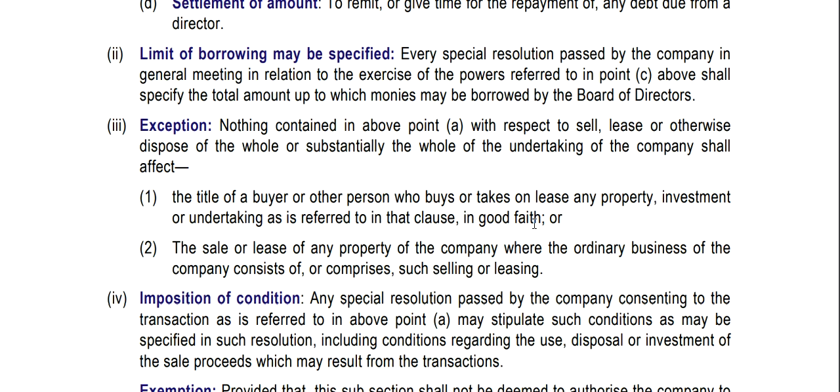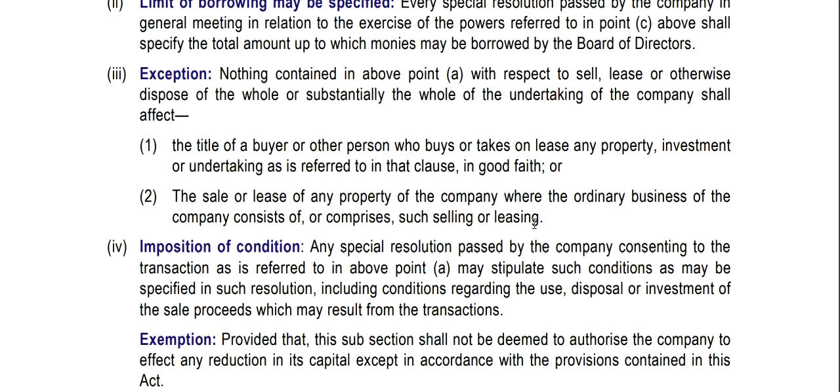Every special resolution passed by the company in general meeting in relation to the exercise of the powers referred to in clause C above shall specify the total amount up to which monies may be borrowed by the board of directors.